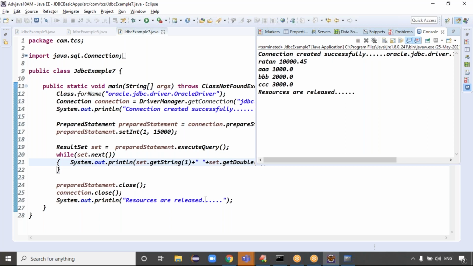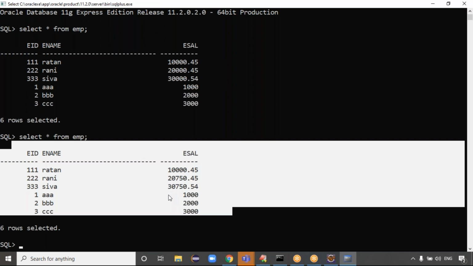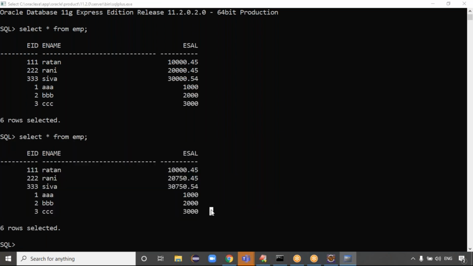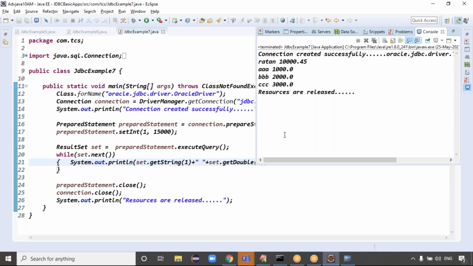Ratan, triple A, triple B, triple C. Guys, basically the database contains 1000, 2000, 3000. This is integer data. But what we are doing, we are reading with get double, right? Get double means the output we get is 1000.0, 2000.0, 3000.0, right? Exactly. Guys, are you clear now?